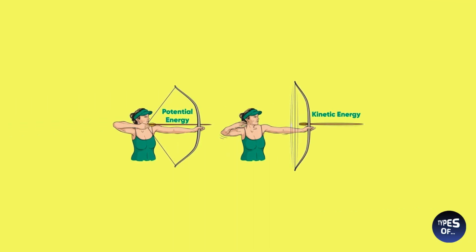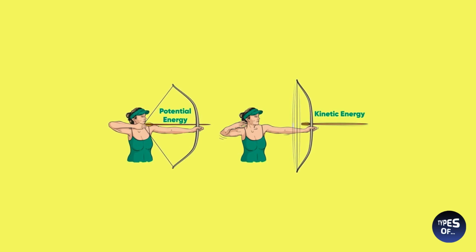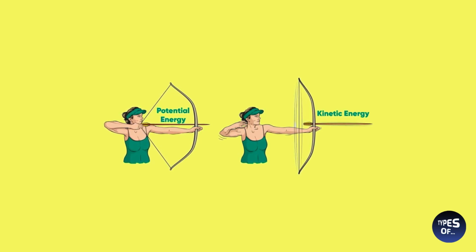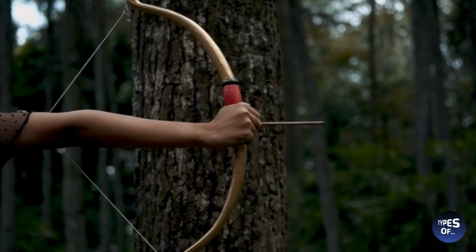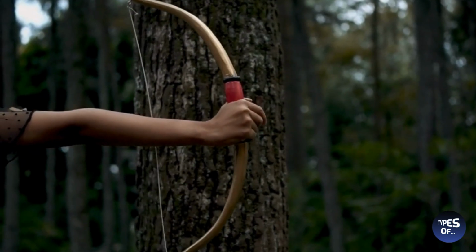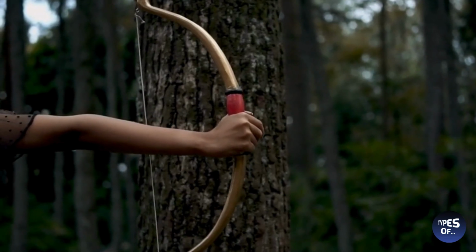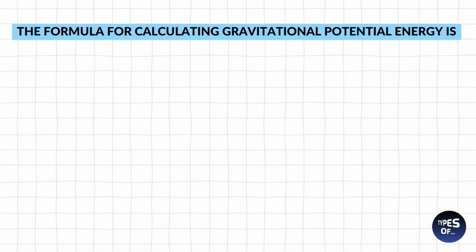Potential energy is the energy that an object possesses due to its position or configuration relative to other objects. It is stored energy that has the potential to do work in the future. The amount of potential energy an object has depends on its position, shape, or condition.